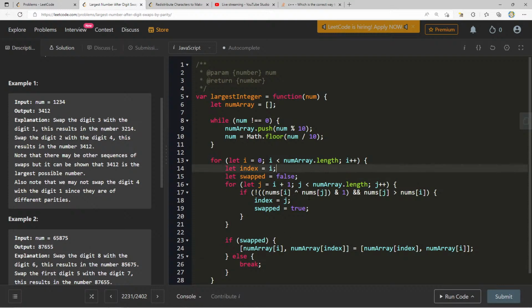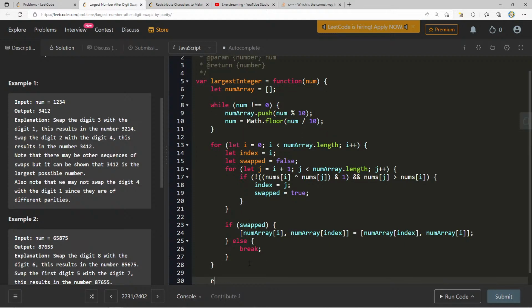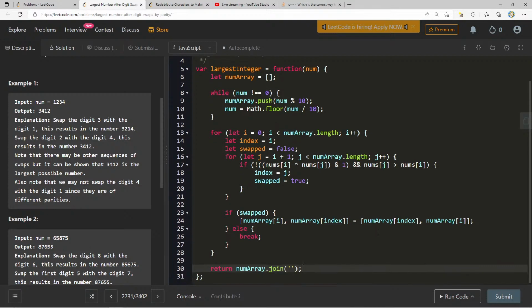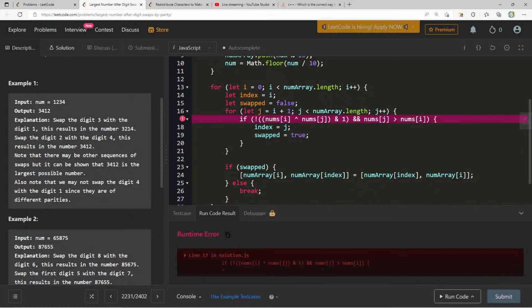Because wouldn't that mean that we never found something that was bigger? Can't we break early from here? I forget. I guess we will find out. So we do that whole thing, and then we return num array dot join, I guess, although it's gonna be joining it as strings. Well, let's see what we get just from this. Let's see if this crazy function even works here.